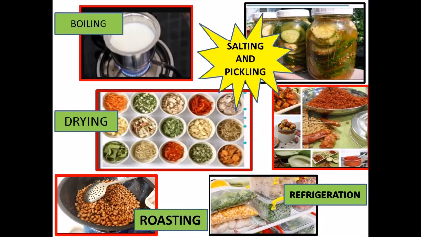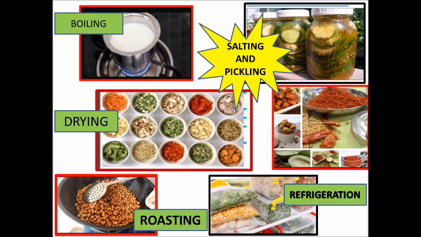Now let's have a look at the domestic method of preservation that we use in our household in our day-to-day life. Now look at the milk being boiled. This is the boiling method. Then look at the jars of cucumber which are being preserved by adding salt, and below you can see kacha aam and the spices and the materials used for pickling. So salting and pickling are the methods to preserve these vegetables.